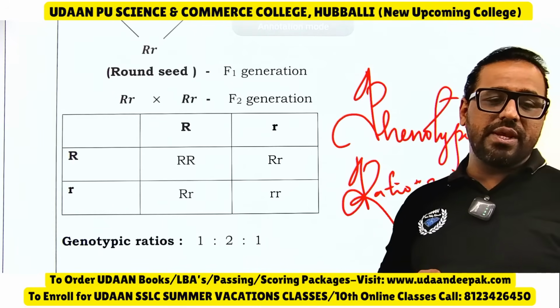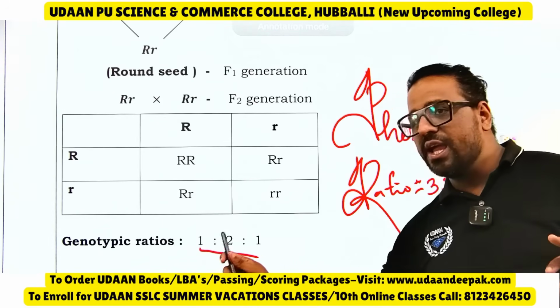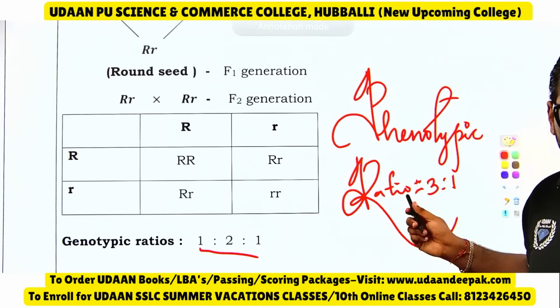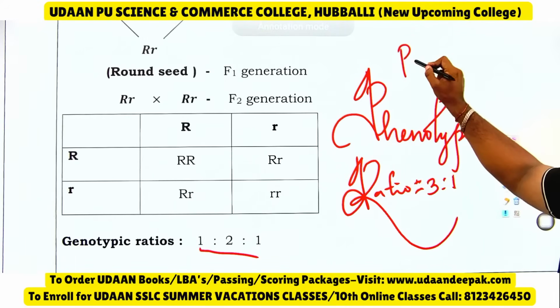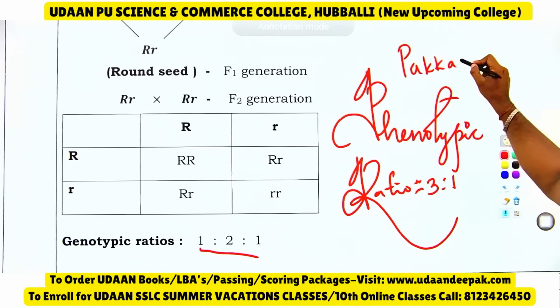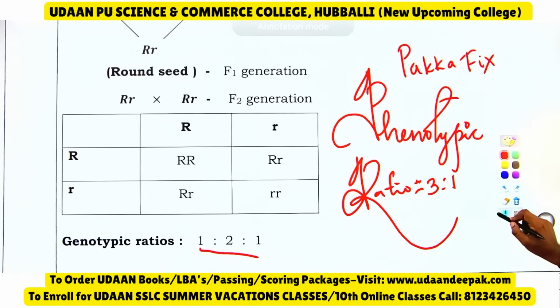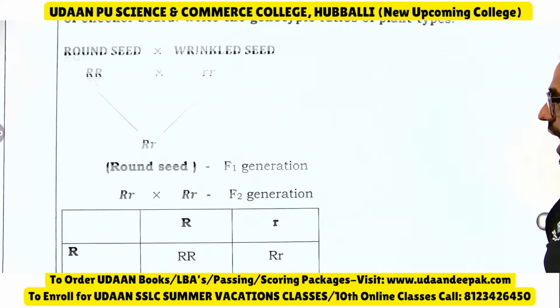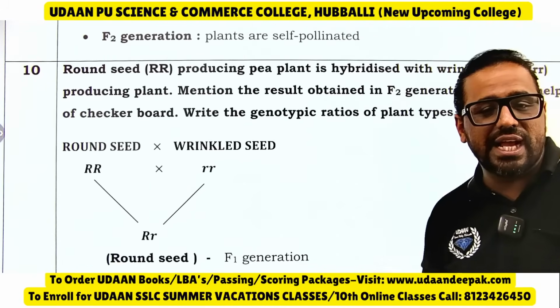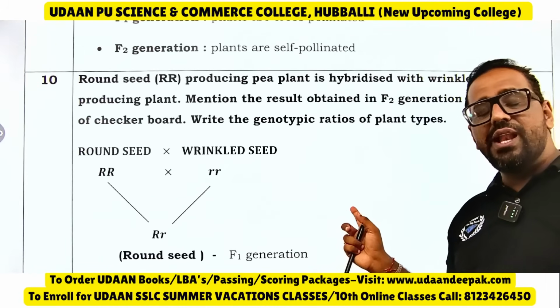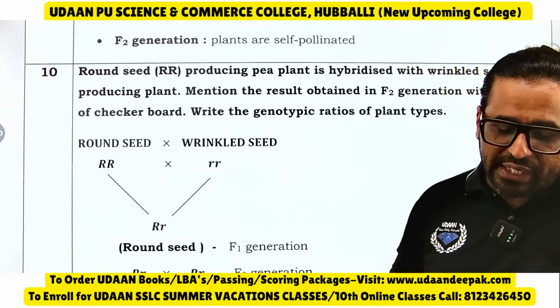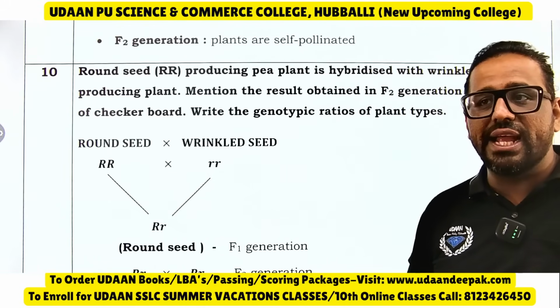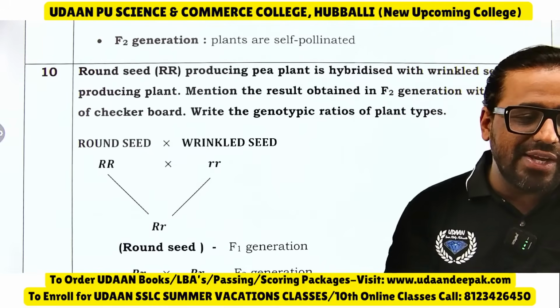So phenotypic ratio, here they have given genotypic. Phenotypic ratio is 3:1. It will surely come. It is a fixed question. Remember, the fixed question is monohybrid cross. Letters will be changed here, capital T, small t, any letter you do. So try to practice this.